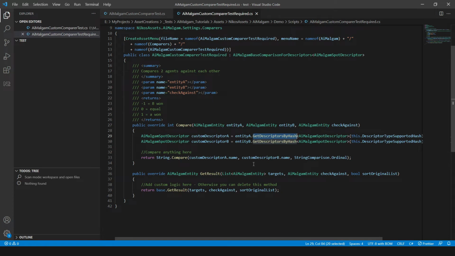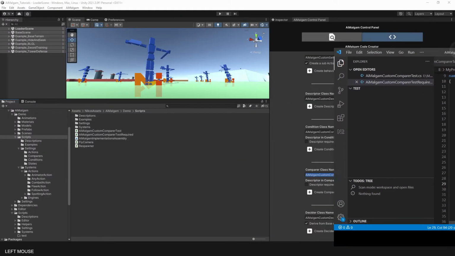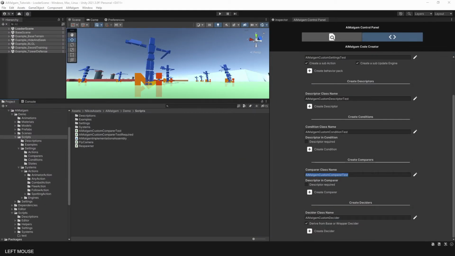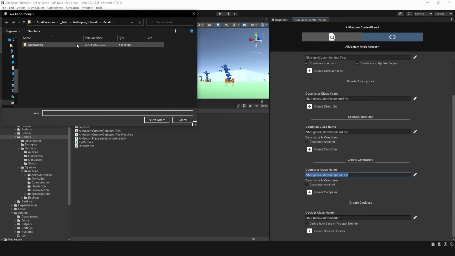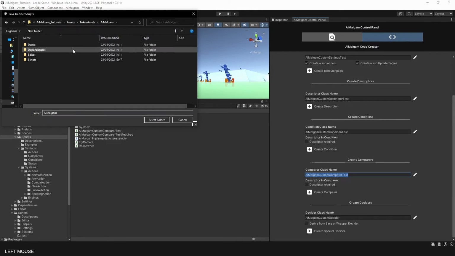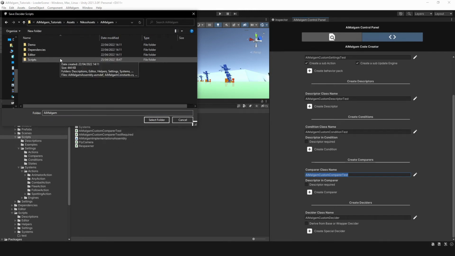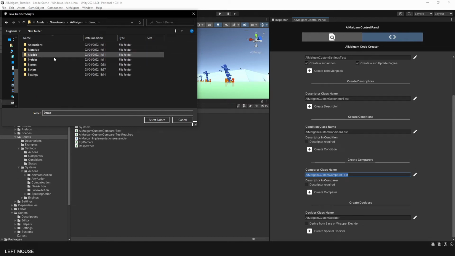Lastly, we have the decider generation section. Here we can create two different types of deciders, both inheriting from the same root but with a different direct base class. First things first, let's set up the generation path and the name.